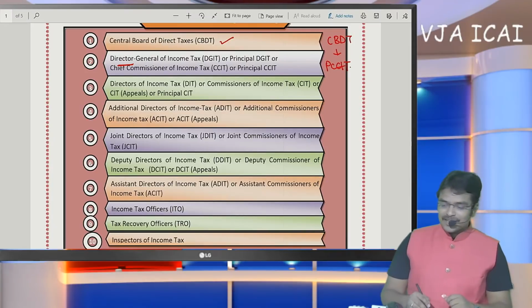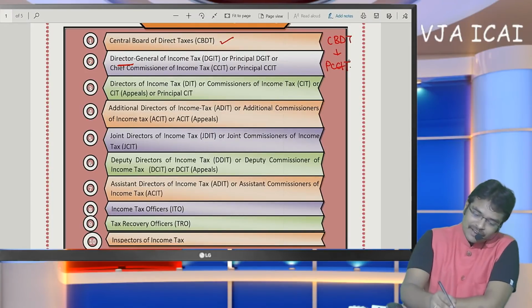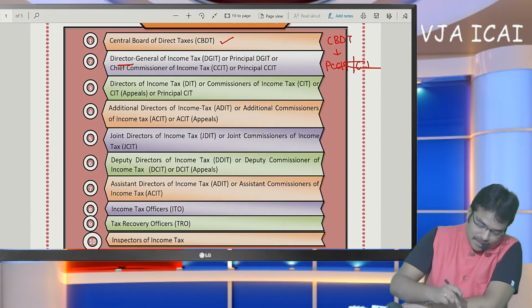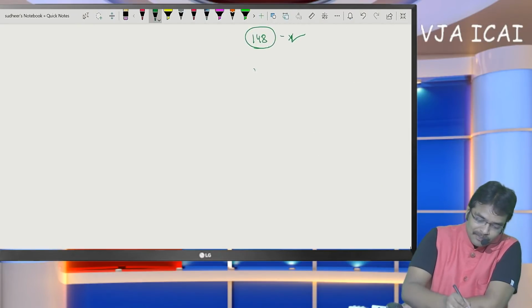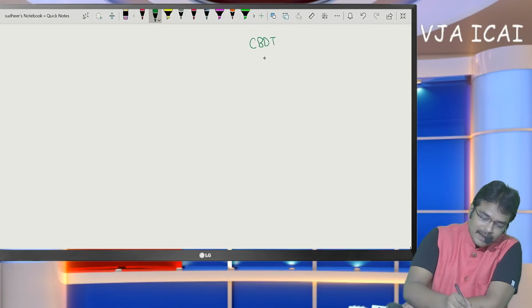So coming to the commissionerate wing hierarchy, Principal Chief Commissioner of Income Tax or Chief Commissioner of Income Tax. Let me present it in an easier manner. CBDT is the highest authority. Below CBDT, Principal Chief Commissioner of Income Tax or Chief Commissioner of Income Tax. Below him, Commissioner of Income Tax.